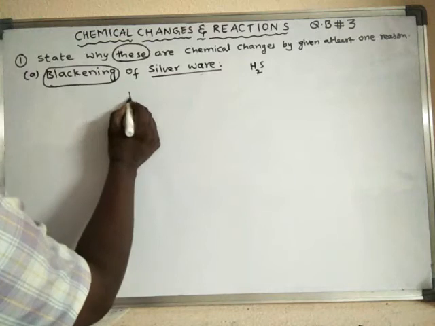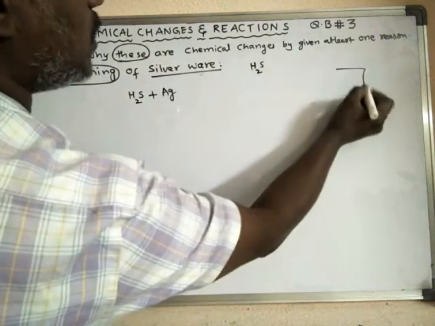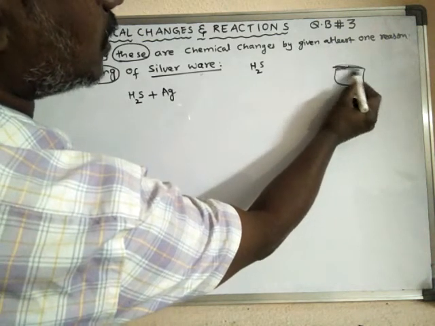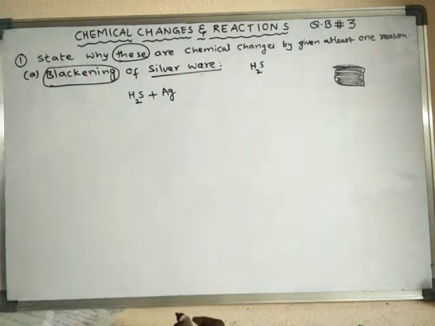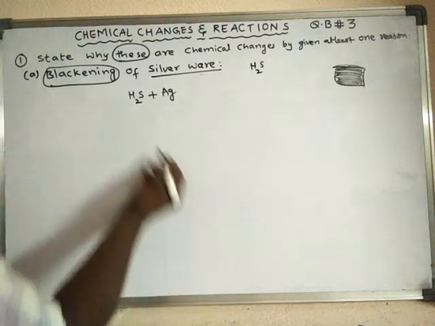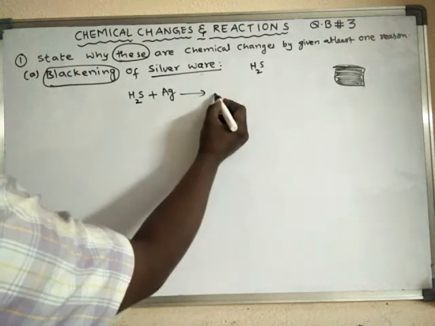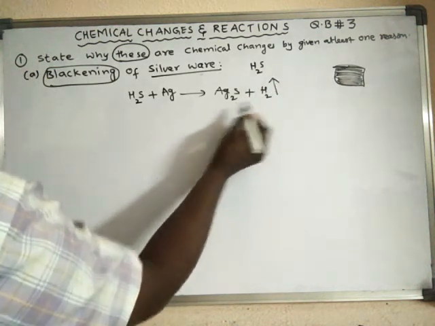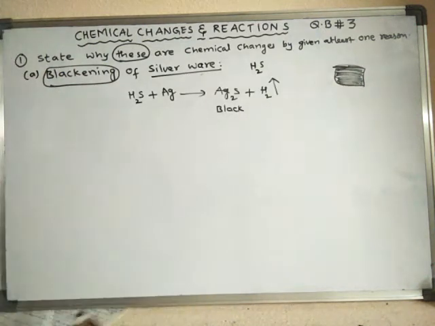When H2S gas reacts with silver, the surface of the silver article is blackened, because this reaction takes place: silver sulfide, Ag2S, is formed and hydrogen gas is liberated. This is a black colored substance formed on the surface of the silver article.